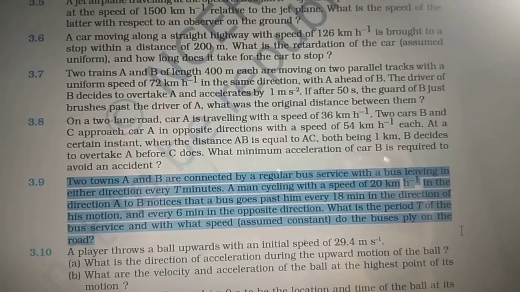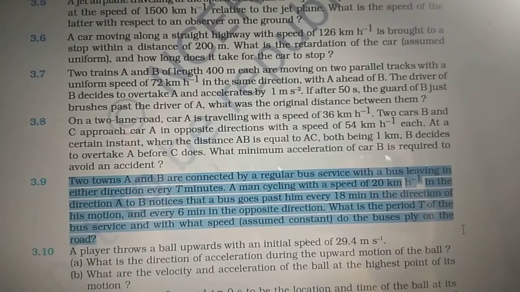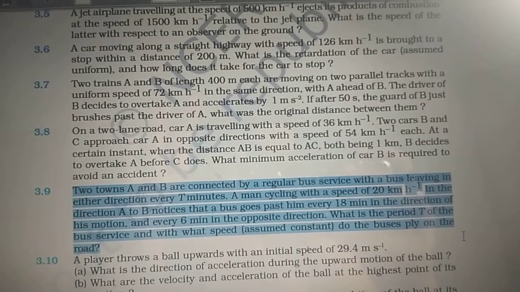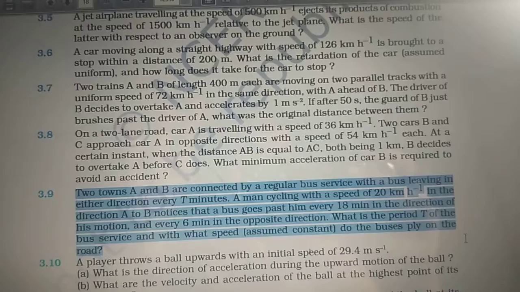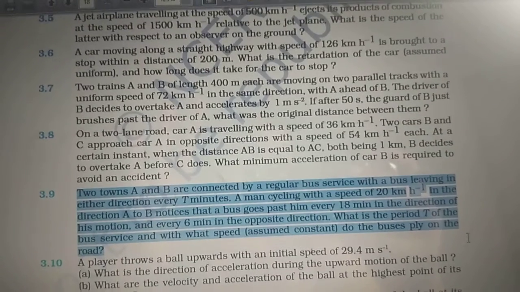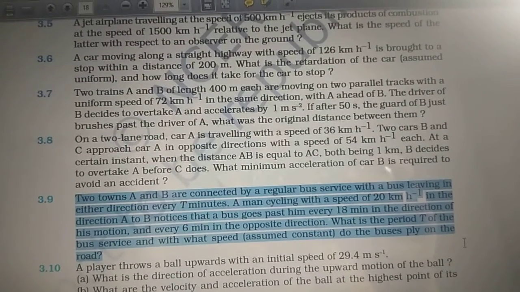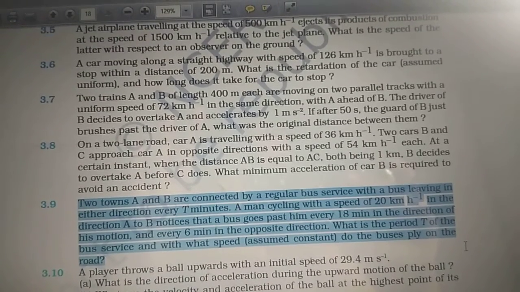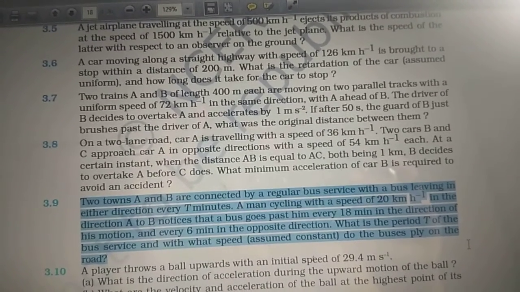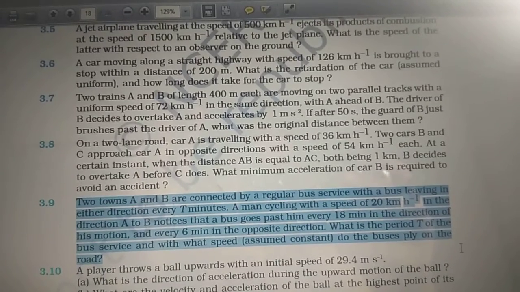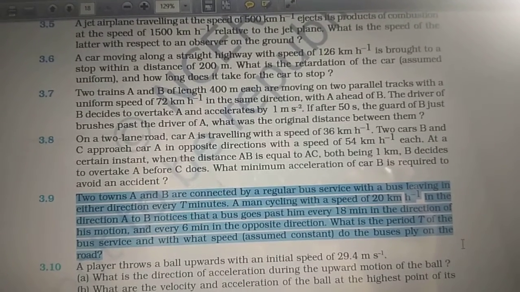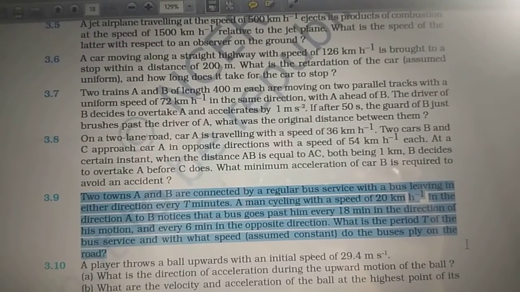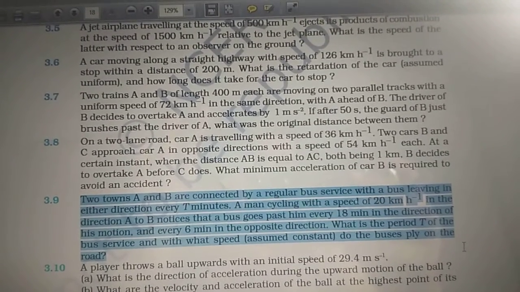There are two towns A and B, both of them connected by a regular bus service, and one common thing is that a bus leaves either town after time T, capital T, that is the time which is given. So that time is constant and the speed of the bus is also constant, and one man is going on a cycle from town A to B with the speed 20 km per hour.